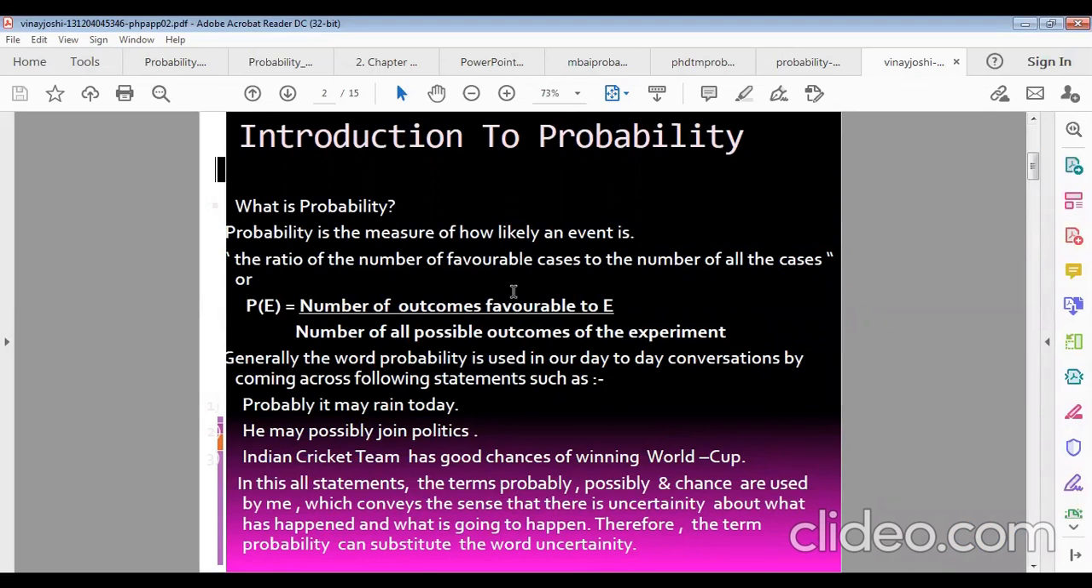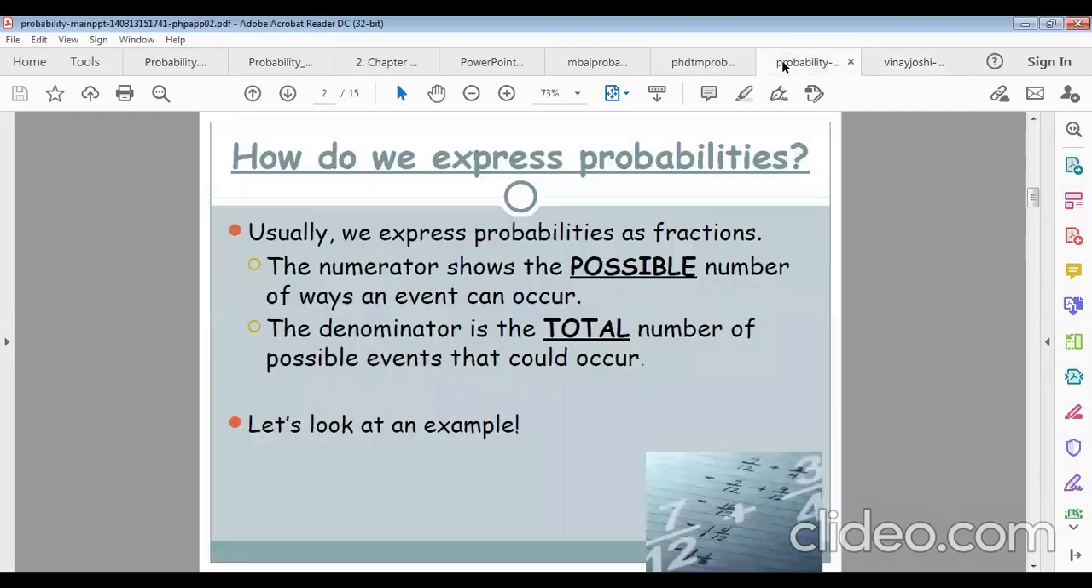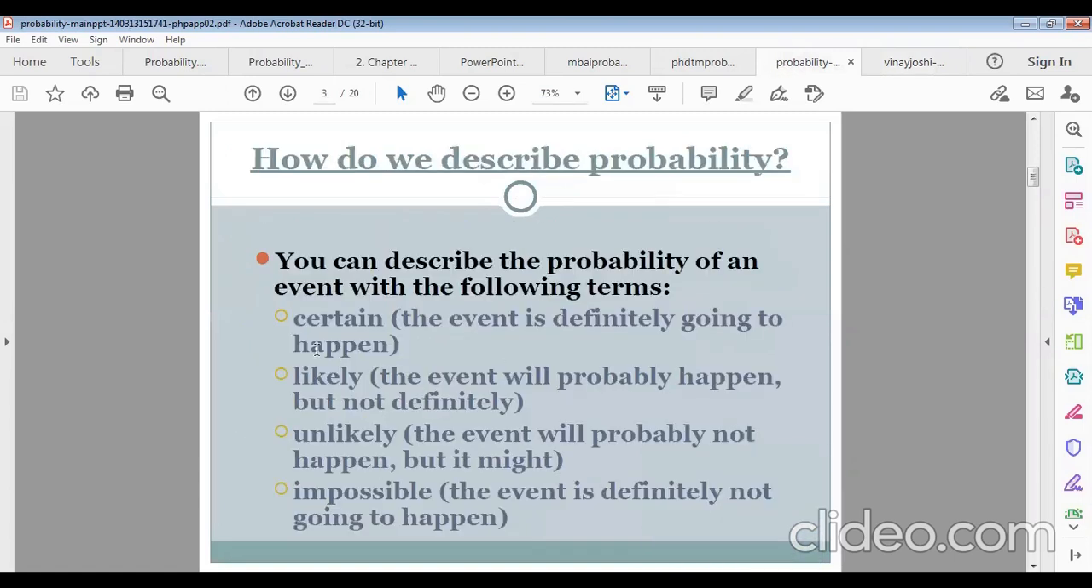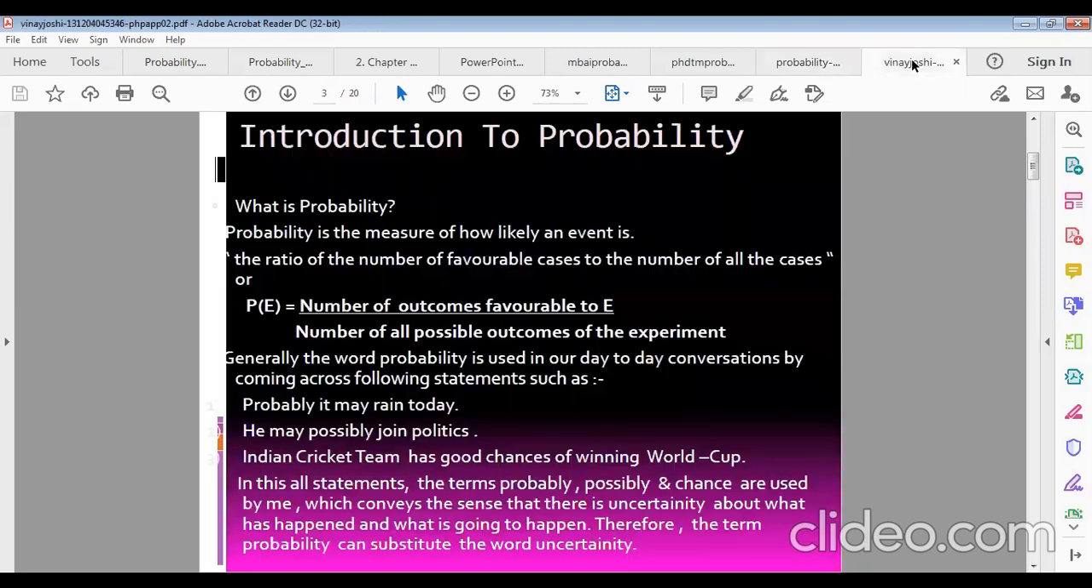Now, what is probability? The probability is the measure of how likely an event is. There are four parts we have discussed: certain, likely, unlikely, and impossible. These four keywords we use in our everyday life, in every way of life. So this measurement is called probability.